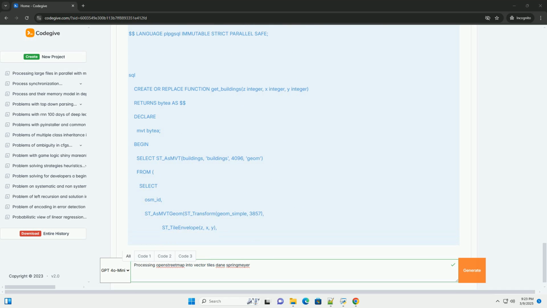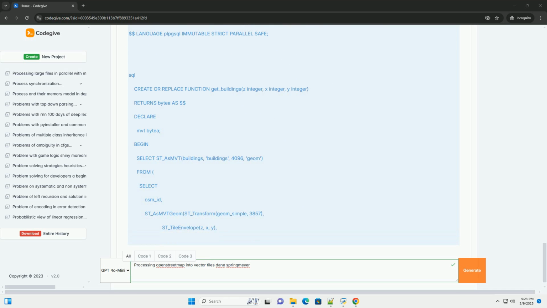Importing the data. We'll use osm2pgsql to import the OSM data into PostGIS. Install osm2pgsql. Ubuntu/Debian. macOS, using Homebrew. Now, run osm2pgsql. Explanation of options. -d osm_data, database name. -U osm_user, PostgreSQL user. -H localhost, host, usually localhost.